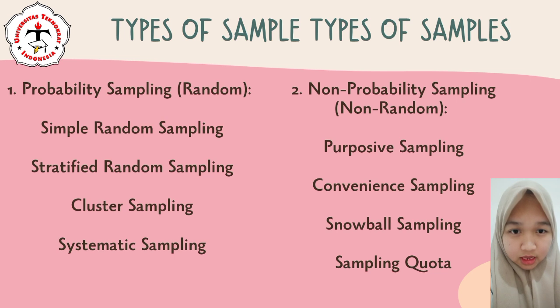Convenience sampling takes samples from individuals who are easily accessible to the researcher. Snowball sampling is used to reach a population that is difficult to find, where initial respondents recommend other respondents. While quota sampling divides the population into groups, then takes a sample from each group up to a certain amount without a random process.